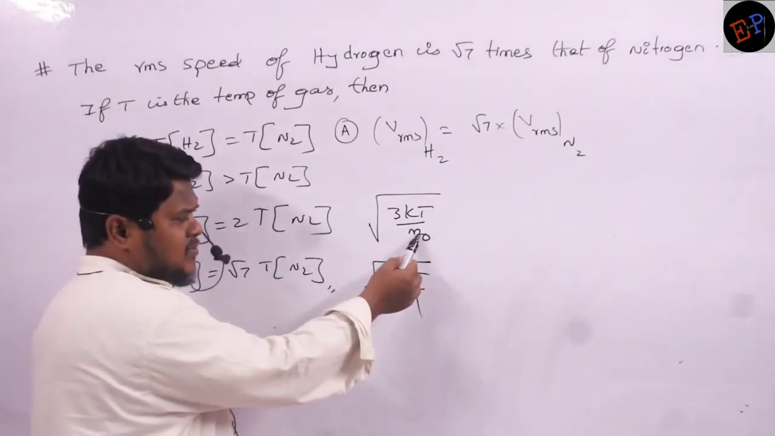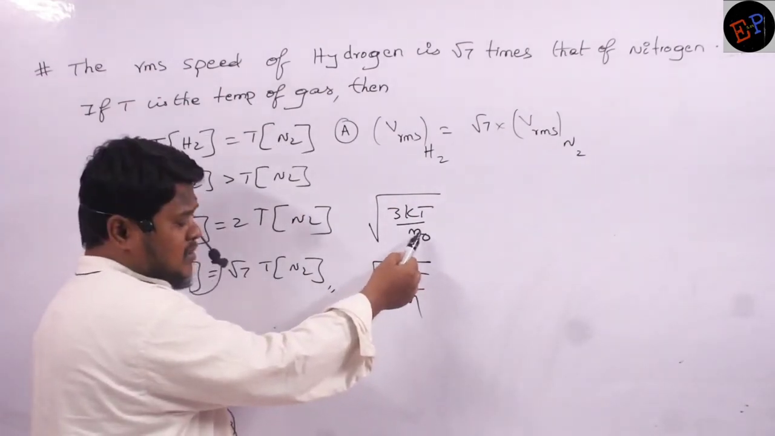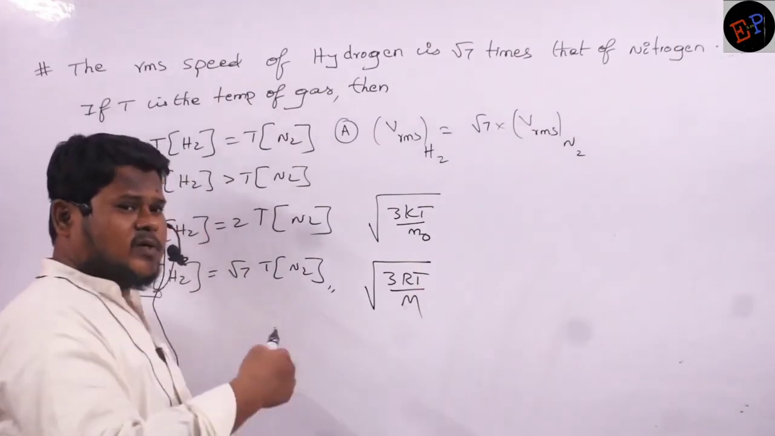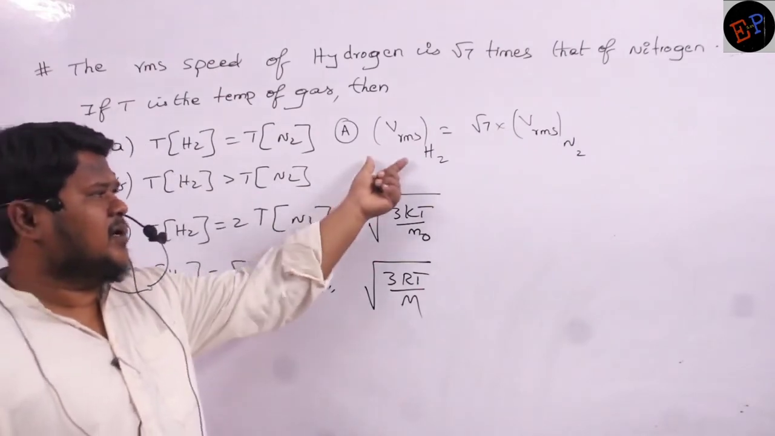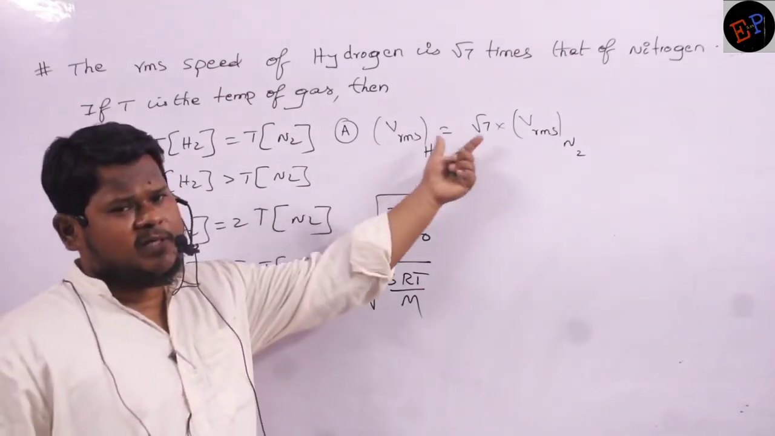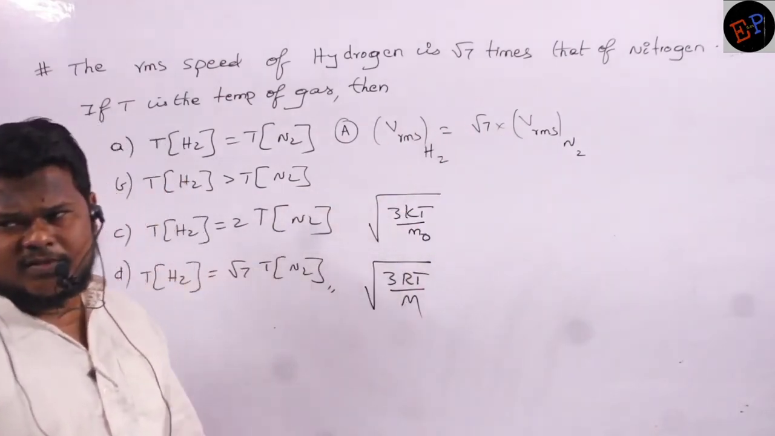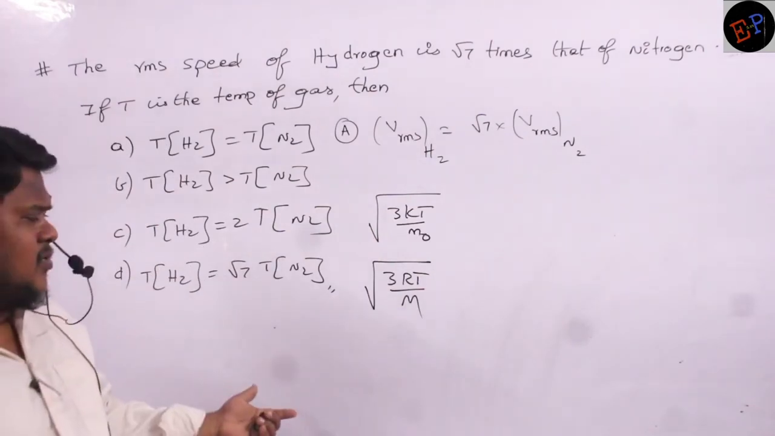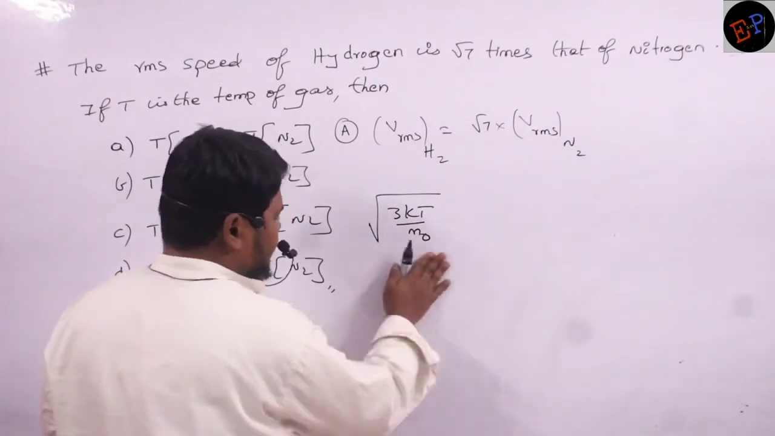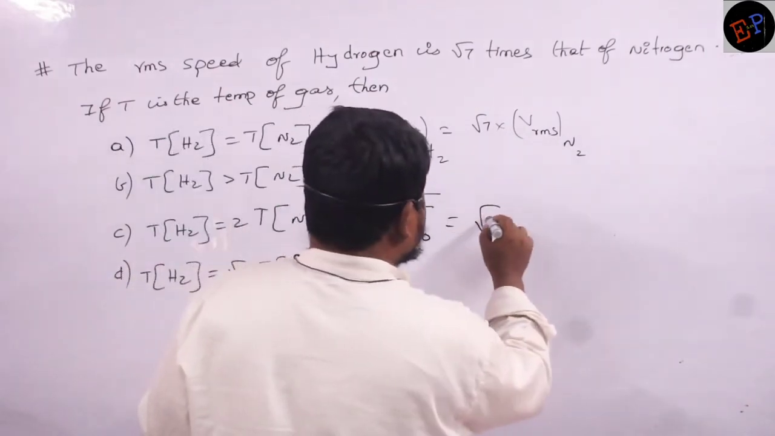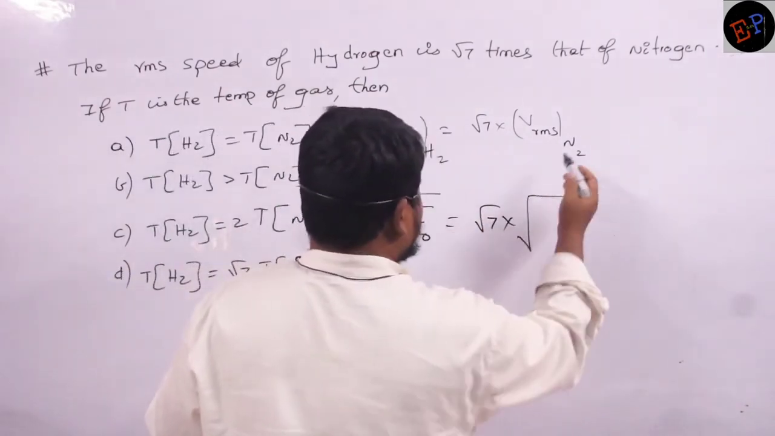Here m naught represents the mass of a single molecule. Here capital M represents the mass of 1 mole of molecules. So anything you can use. Every molecule will have the same speed, no? Every molecule will have a speed root 7 times the speed of nitrogen. So whether you take molar mass or single mass, anything is same. So I will take this one. This is equal to root 7 times the RMS velocity of nitrogen.